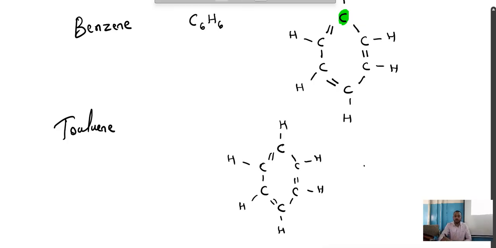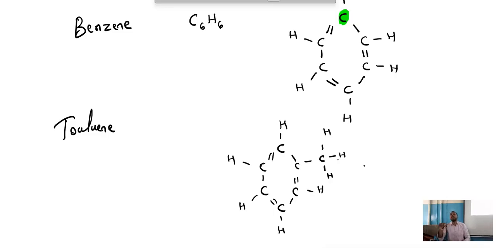For this benzene, out of all 6 hydrogens, we remove one hydrogen and replace it with a CH3 group. Then it is said to be toluene. This is your 1 mark question. Understood? For the benzene ring, replacing one hydrogen with a CH3 group, such a hydrocarbon is said to be toluene.